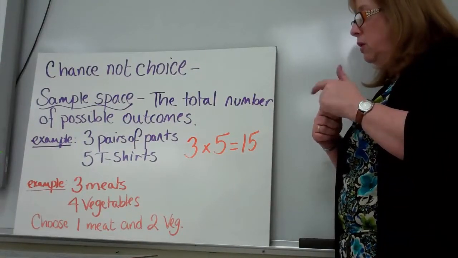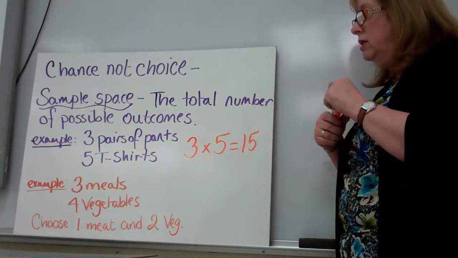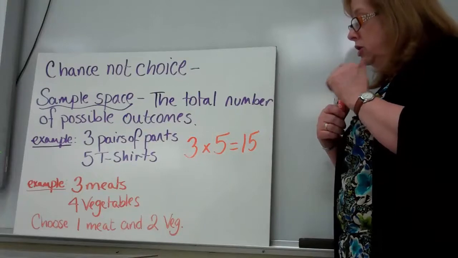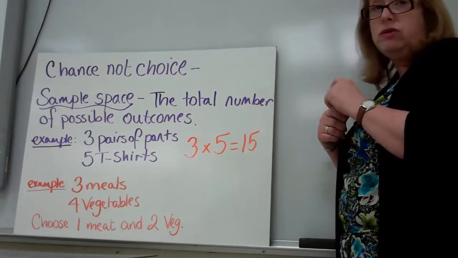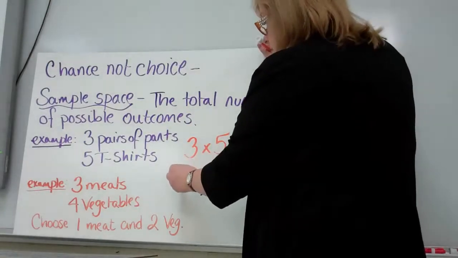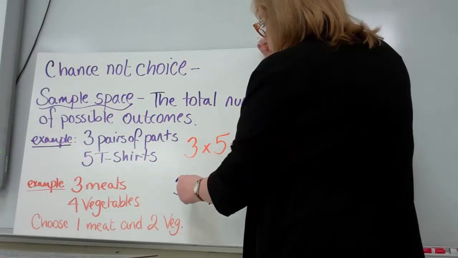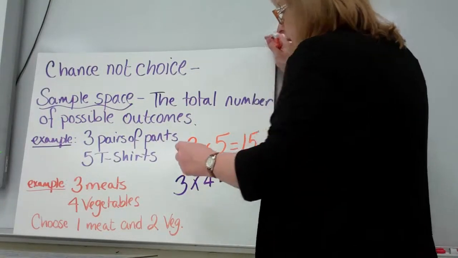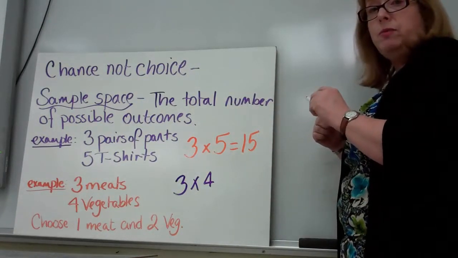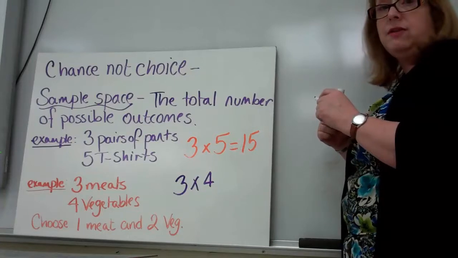Another example is we go out to eat and we have a choice of 3 meats and we are to choose 2 vegetables and we have a choice of 4. And so our sample space here is 3 times 4. Now, what we put next depends on if we're allowed to pick a double helping of a certain vegetable.